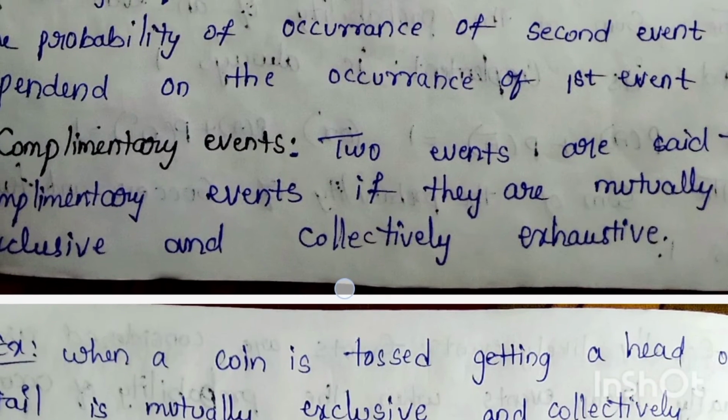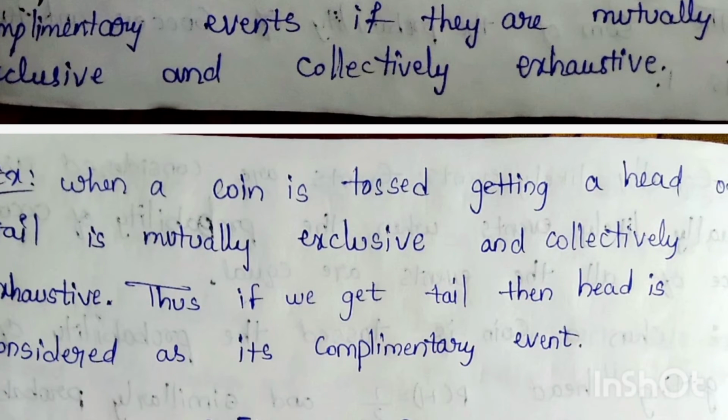Next, complementary events. Two events are said to be complementary events if they are mutually exclusive and collectively exhaustive. When a coin is tossed, getting a head or tail are mutually exclusive and collectively exhaustive events. Thus, if we get the tail, then head is considered the complementary event.